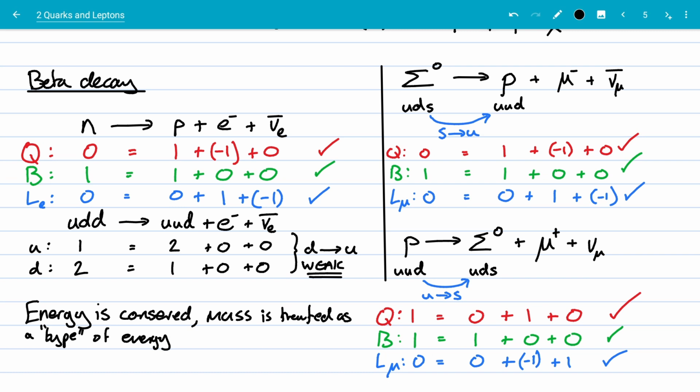Well, okay, that doesn't really answer the problem. Why doesn't this observation happen? And it's because decays go in the direction to reduce that energy, spread it out. Decays work to spread out the energy, to increase the entropy, which you haven't studied yet.